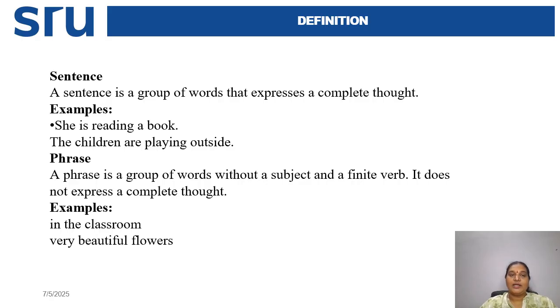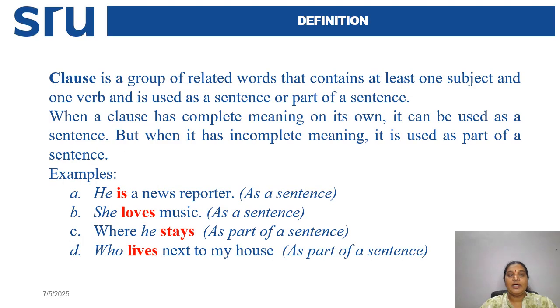Now we understand what a sentence is. A sentence is a group of words that expresses a complete thought, and a phrase is also a group of words, but it does not have a subject and a finite verb, and it does not express a complete thought, but it gives additional information in the sentence. Now let's see what a clause is.